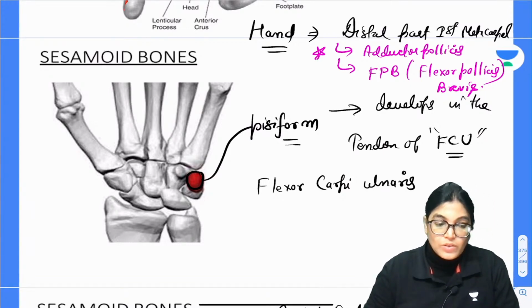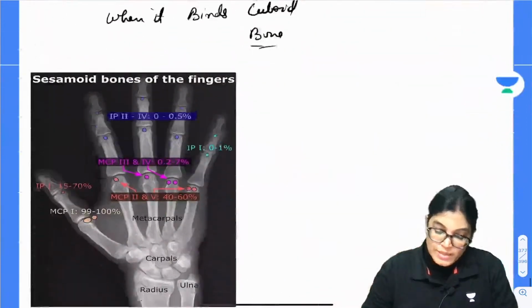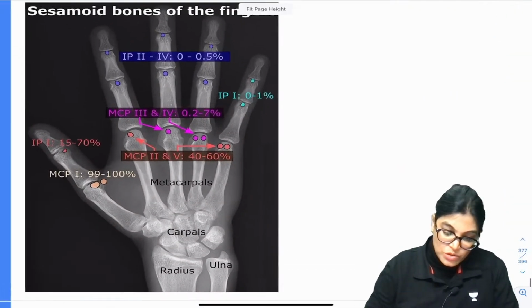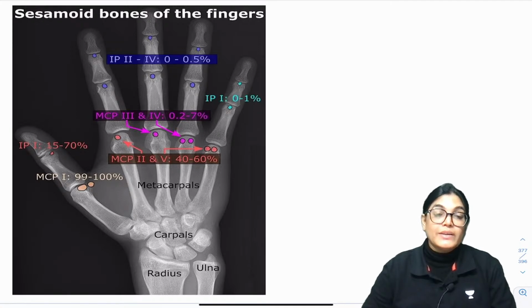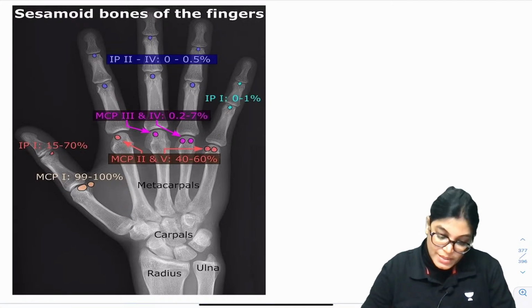So these are all locations of the important sesamoid bones, and I would also like to show you a diagram where other important sesamoid bone locations have been shown. So there is a diagram here which I want to share with you. These are the important sesamoid bones which have been found in the radiological image of the hand, as you can see here.